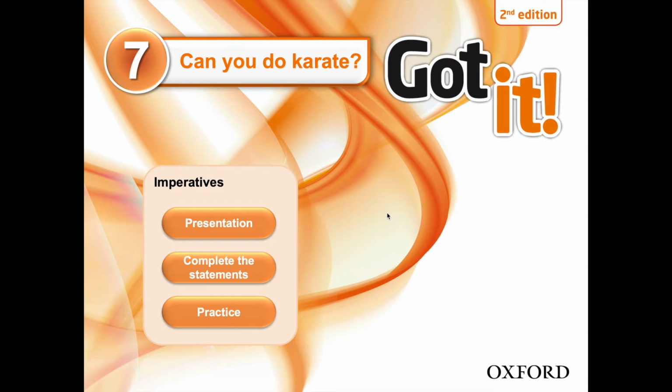I am going to remind you, as usual, that we're in unit number 7. Remember that unit number 7 is called Can You Do Karate? Can you do karate, Jacob? Remember the story. So, today we're going to work with something that is called imperatives, okay?